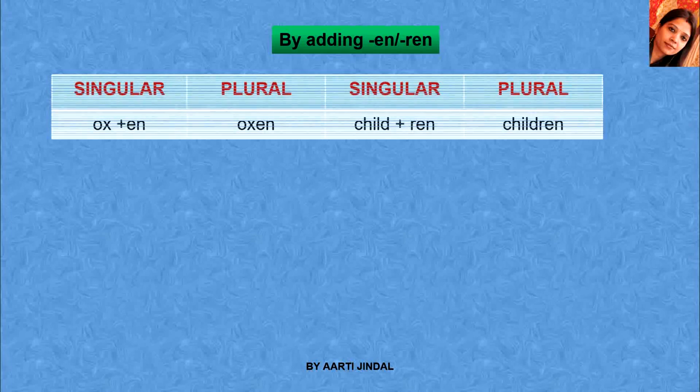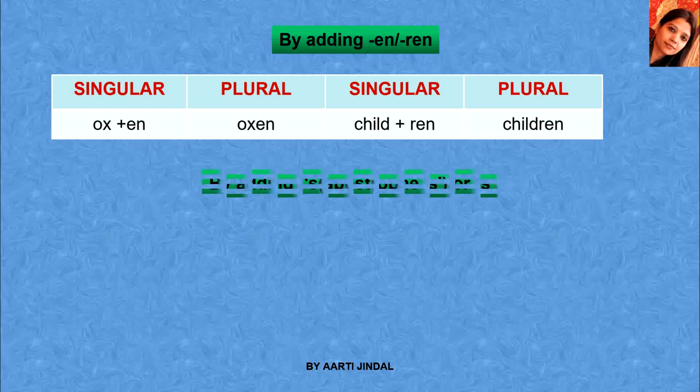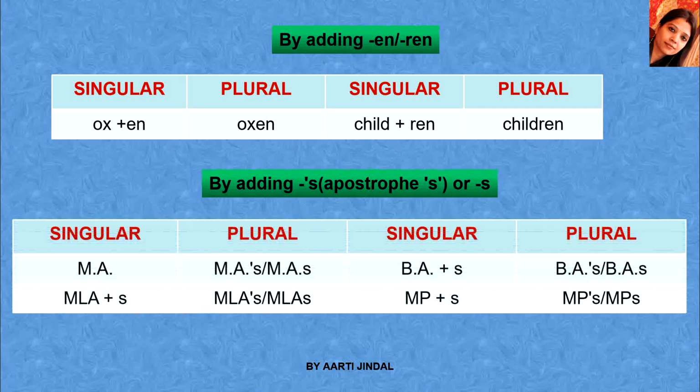And the next way is by adding en or ren to the final position of a noun. An example is ox plus en will be oxen, child plus ren will be children. So this is one of the important ways. And last but not the least, by adding s or apostrophe s, or simply s, at the end of abbreviated nouns. Just like MA. If we are talking about the plural of MA, it will be MAs. MLA plus S will be MLAs. BA plus S will be BAs. MP plus S will be MPs.